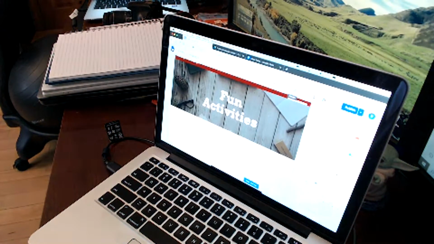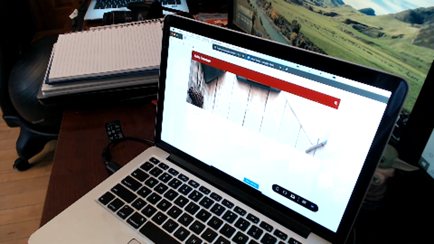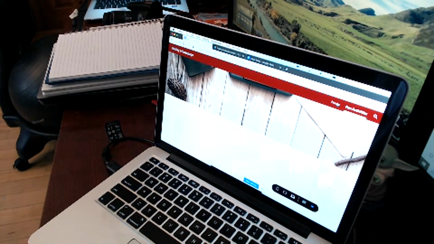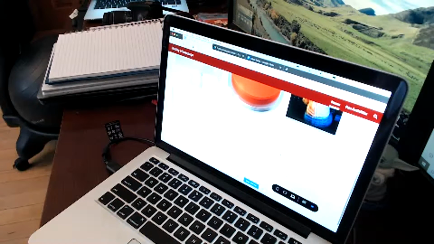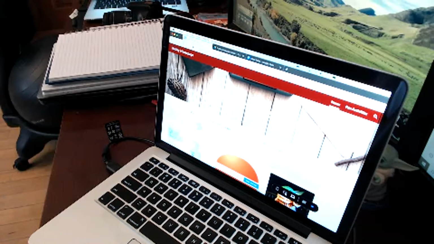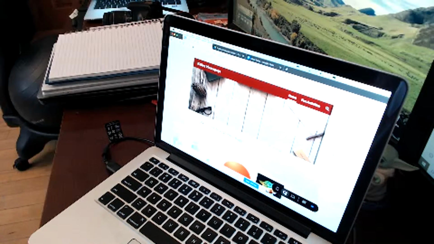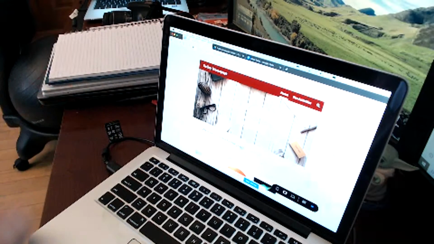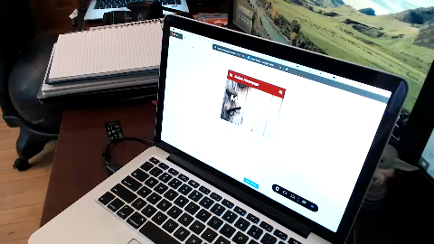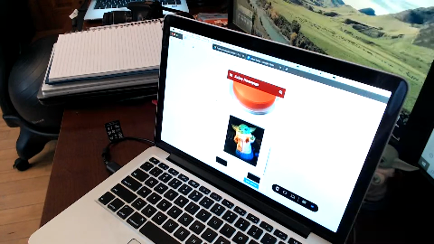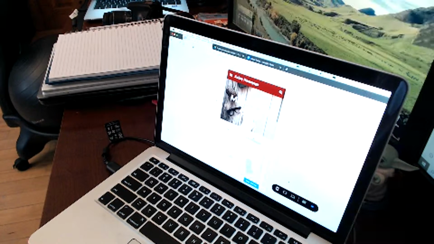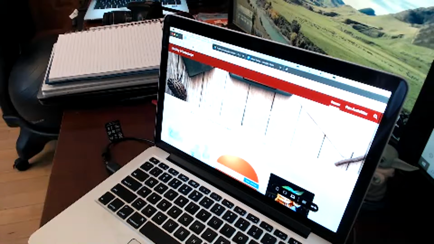This is what it's going to look like. If I click preview, I can see this is what it looks like on a laptop. Let me go back to the home page so we have some stuff to actually look at. So this is what it looks like on the home page. Cool. I can see what it looks like on a tablet. And if you notice here, it will adjust and change, so it kind of resizes. And then I can see what it would look like on a phone. It will automatically resize for you. Notice how on a phone, I put the images kind of on top of each other. And that's fine. It will do that for you so you don't really have to worry about what the layout looks like.